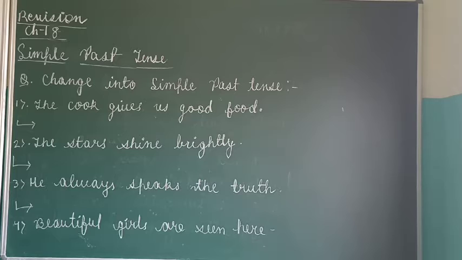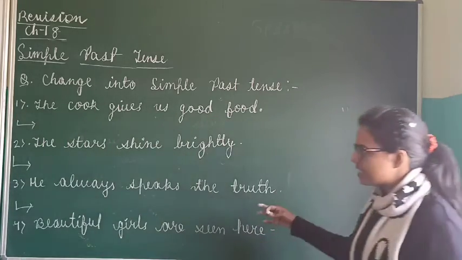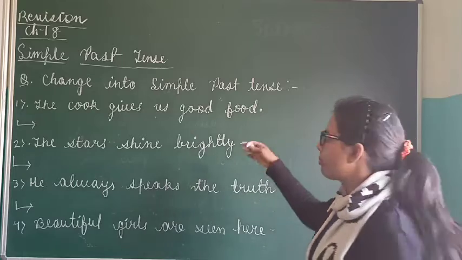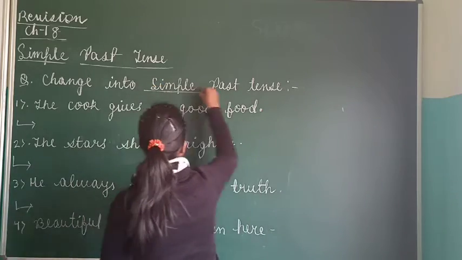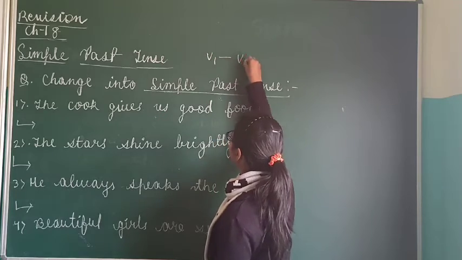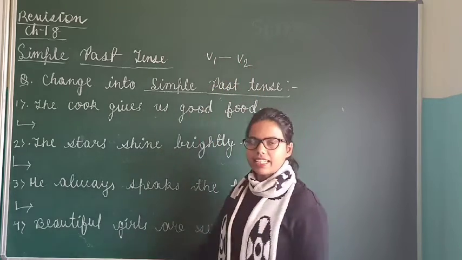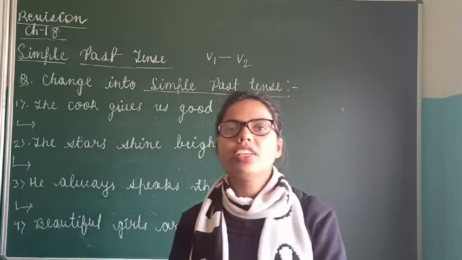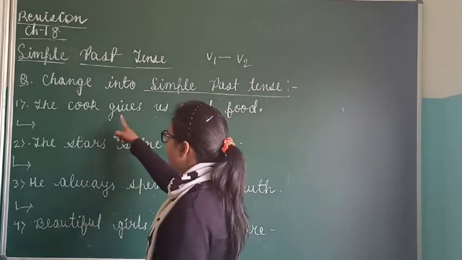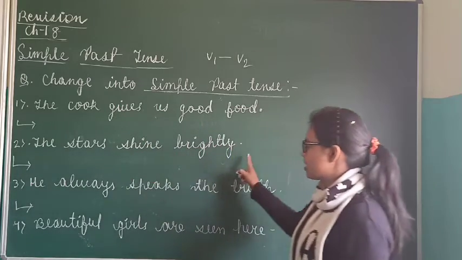Now you can see in front of you, I have written down the question as: change into simple past tense. So here are some sentences you have been given. You have to change them into their past form. Okay, past tense. Simple past tense means V1 will change to V2. V1 is the present tense. From present tense we have to change the verb into its past form. Only the verb.